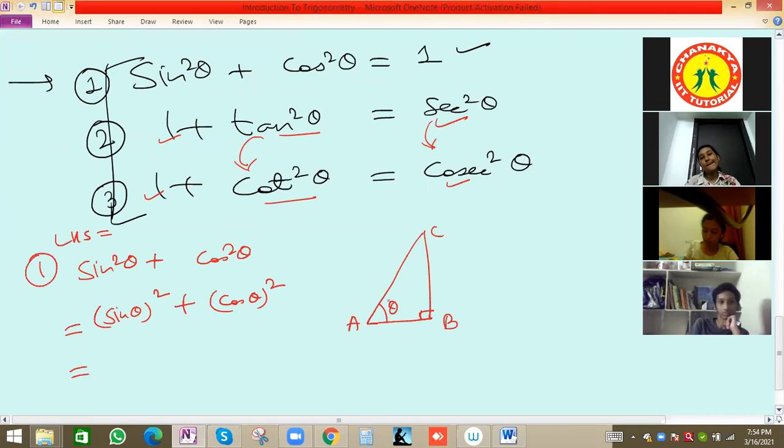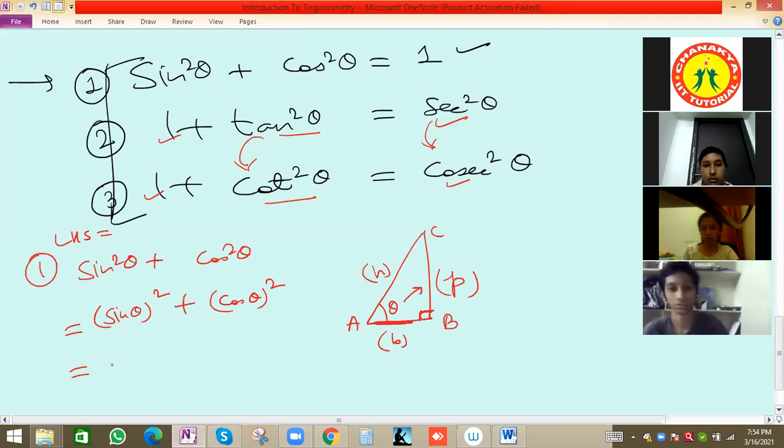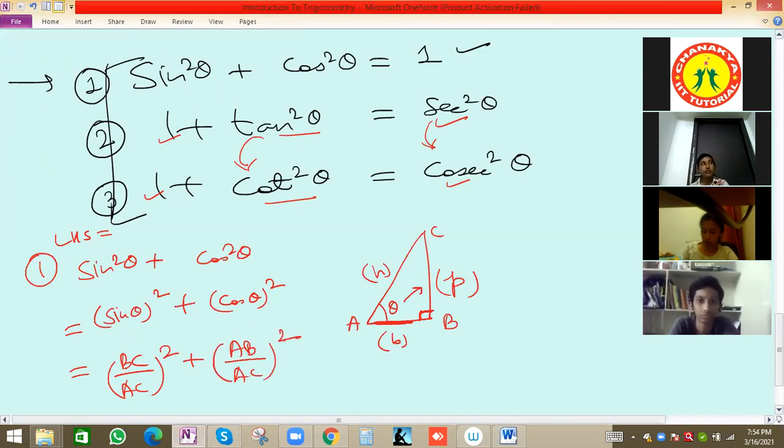What is the value of sin theta? Opposite by hypotenuse. See, this is 90 degrees, always opposite to 90 will be the hypotenuse. And theta is lying on this side, so this will be the base. Base means foundation. The side opposite to this theta will always be the perpendicular. So sin theta is basically P by H, or opposite by hypotenuse. So (BC by AC) square plus cos theta, which will be adjacent, meaning AB by AC, or base by hypotenuse, square.